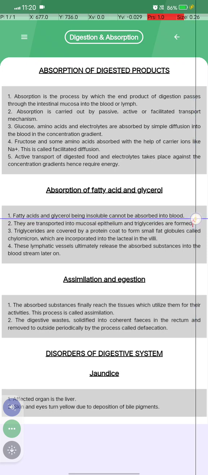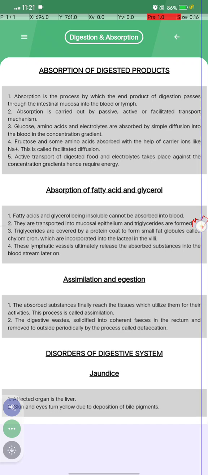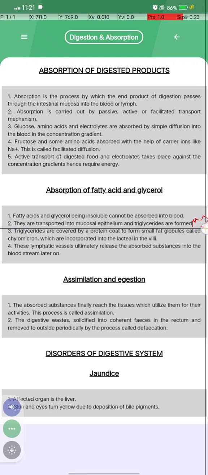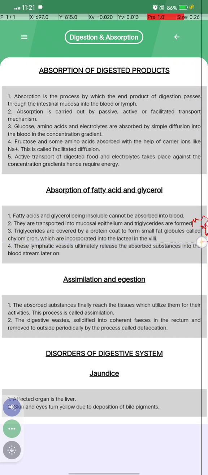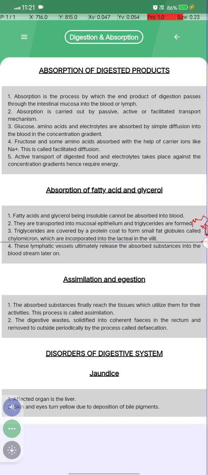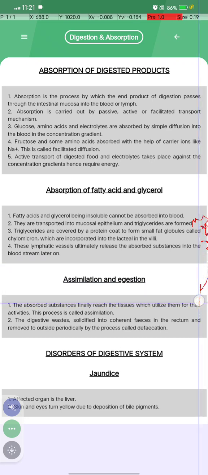Absorption of fatty acids and glycerol. Fatty acids and glycerol are insoluble and cannot be absorbed into the blood directly. They are transported into the mucosal epithelium, where triglycerides are formed. The triglycerides are covered by a protein coat to form small fat globules called chylomicrons, which are incorporated into the lacteal in the villi. This lymphatic vessel ultimately releases the absorbed substances into the bloodstream.